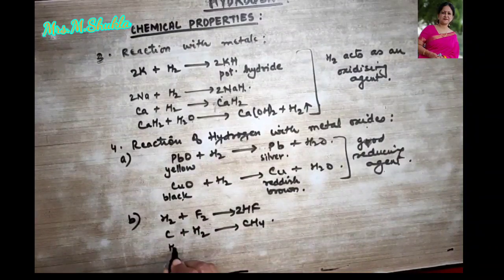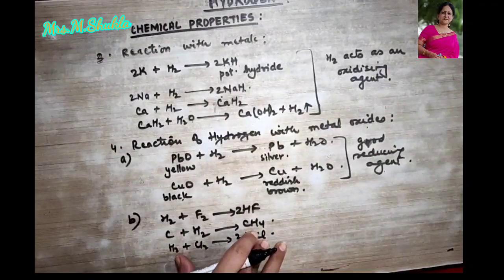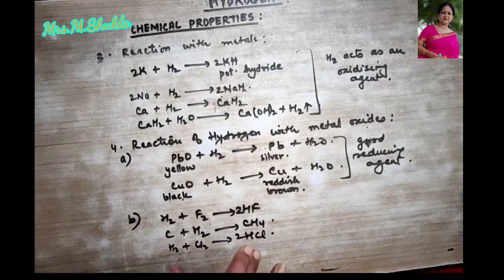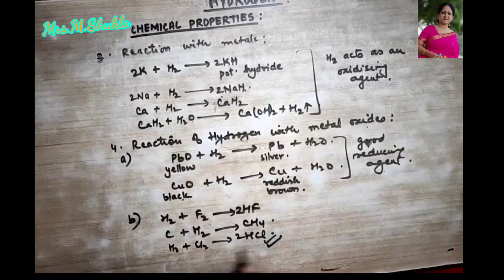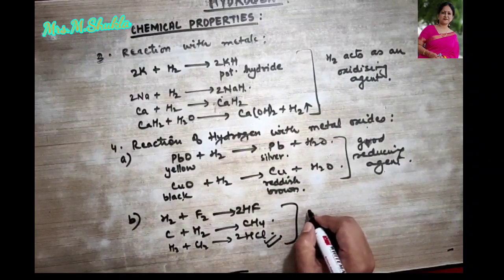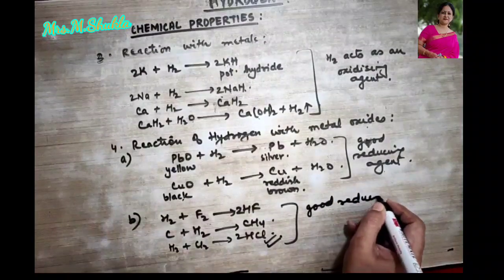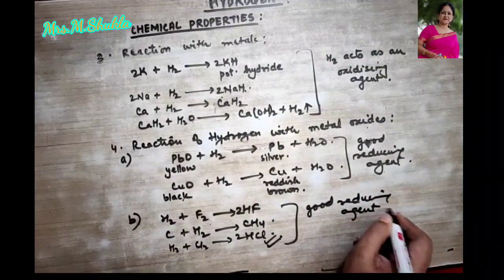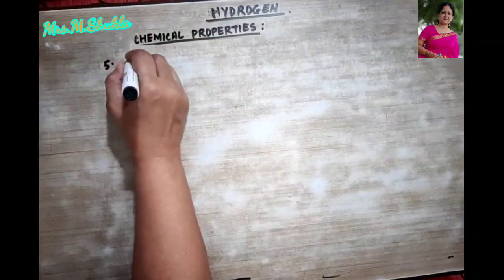Similarly, we can also say hydrogen combines with chlorine to give HCl. So what is it showing over here? It is reducing the halogen to the halogen acid under some special conditions. What are the special conditions? I had already told you. For this, it requires diffused light or sunlight to show the reaction. So they also show us that hydrogen is a good reducing agent. Clear?